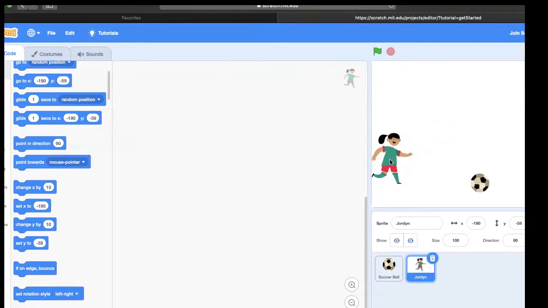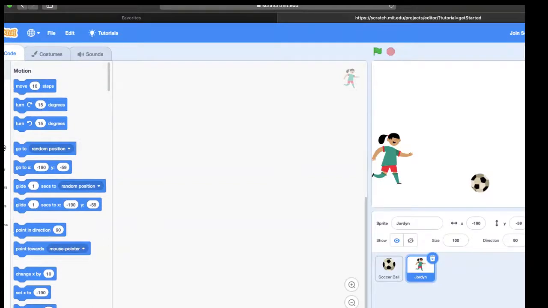Now, Jordan is a little big for my liking because the ball will never get past Jordan at this size. So what I'm going to do is make sure I click on Jordan and make sure Jordan is right here in the top right corner of my workspace. Now I'm going to add code to Jordan.